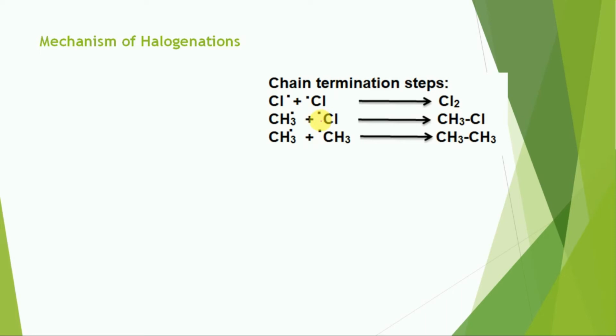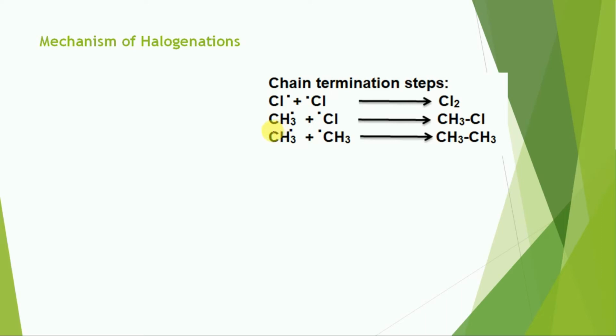The last step is the chain termination step. The chain of reaction is initiated and propagated as we already discussed in step number 1 and step number 2. And in the last, the chain is terminated, and there are 3 possibilities.